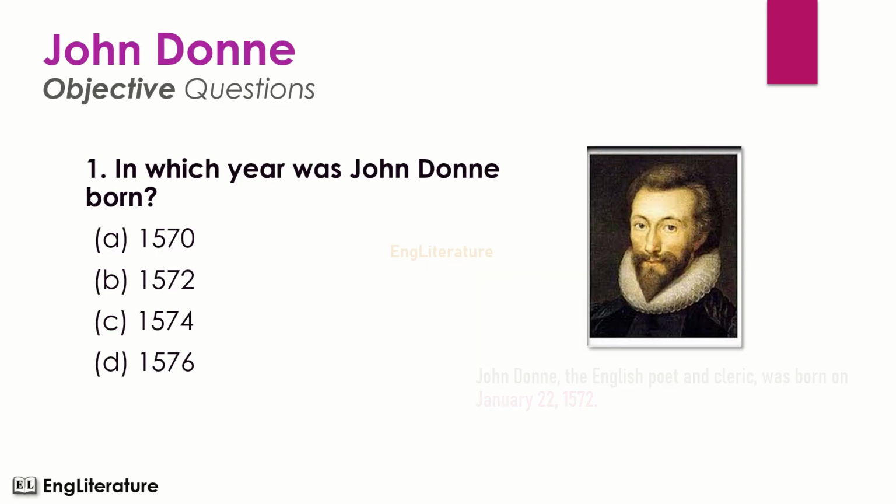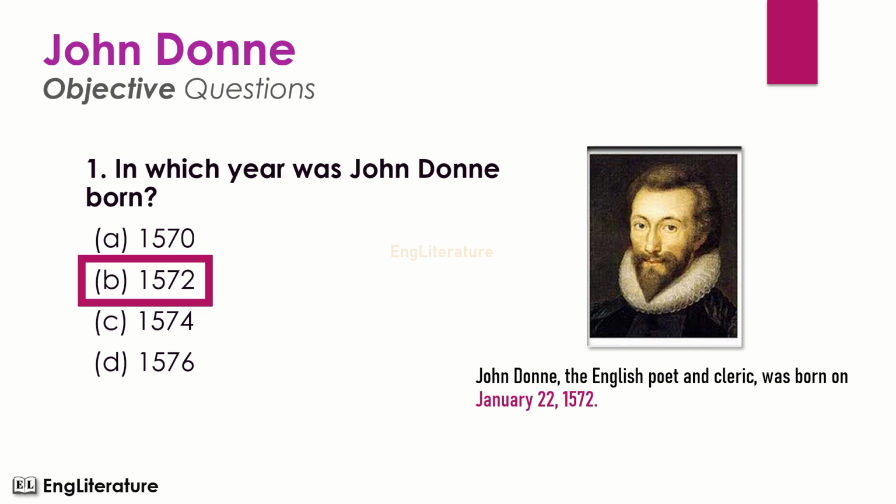In which year was John Donne born? Friends, look at the analysis. John Donne, the English poet and cleric, was born on January 22, 1572. So the right answer is number B. John Donne was born in the year 1572.